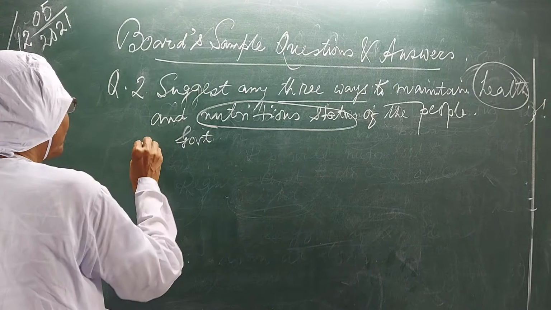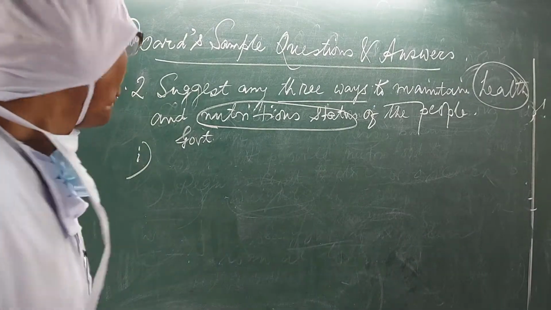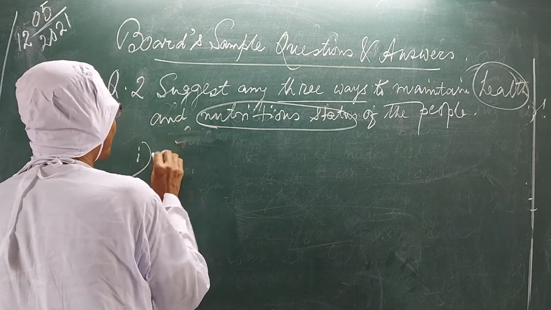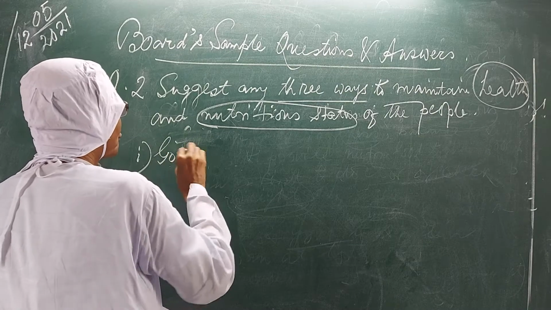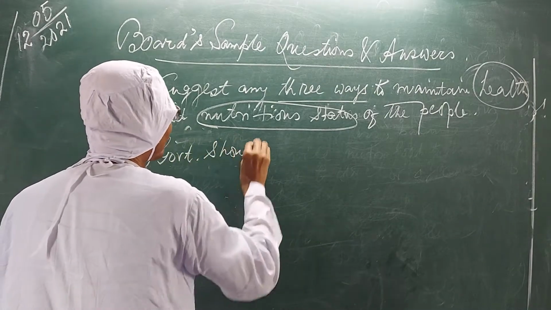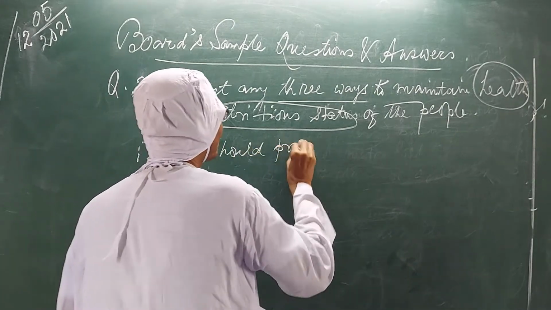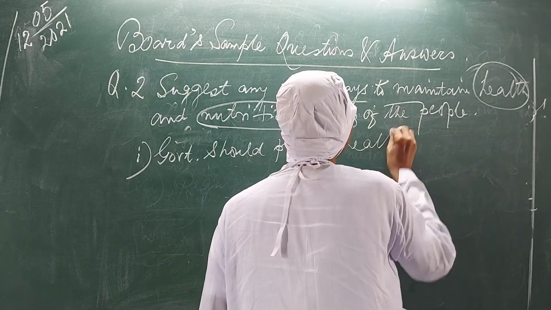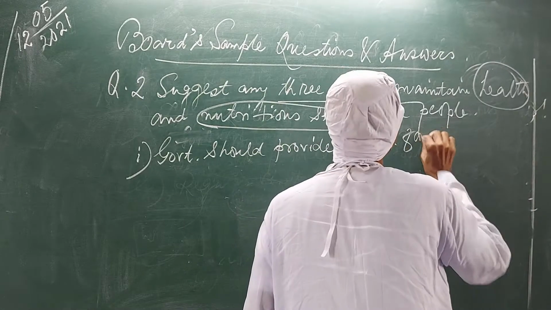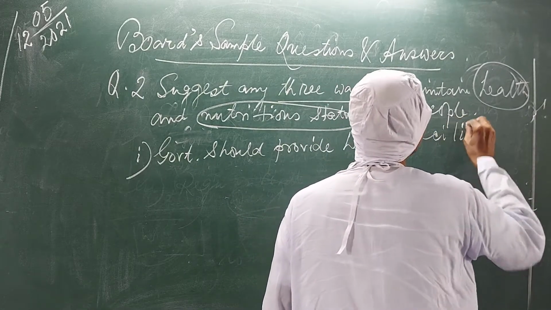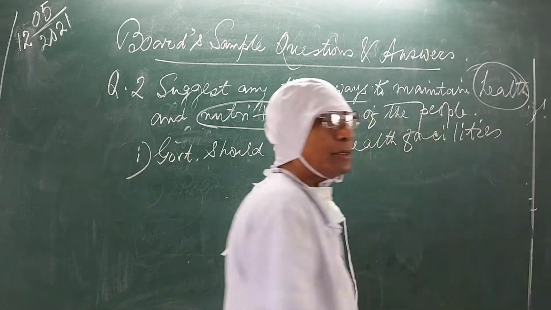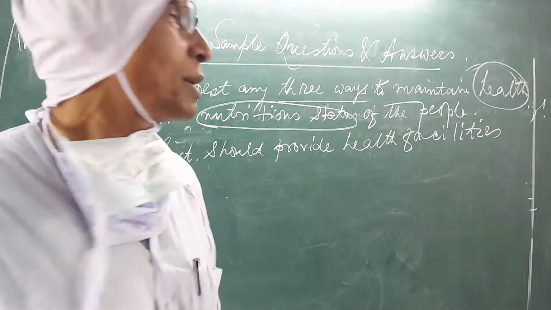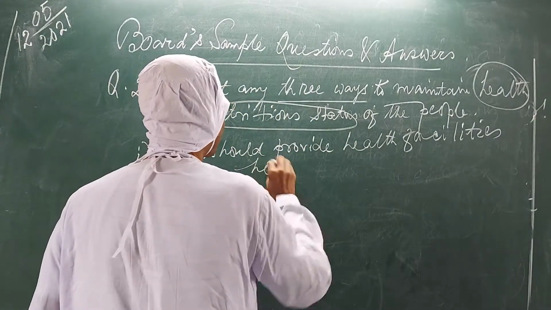Number 1, government should provide health facilities. How can we do it? How can government provide health facilities? By establishing hospitals.